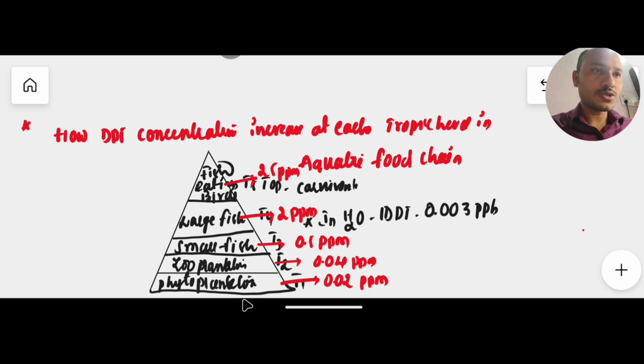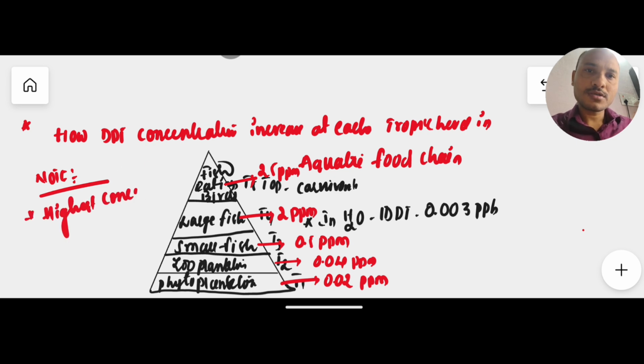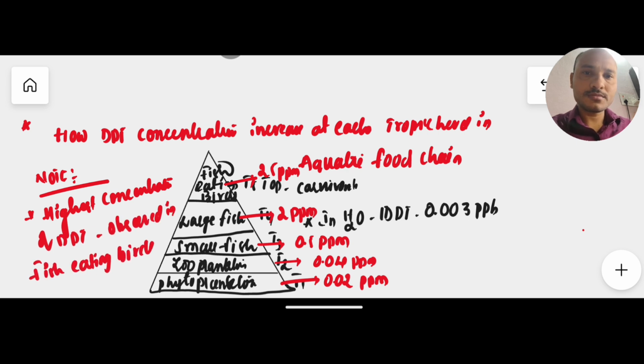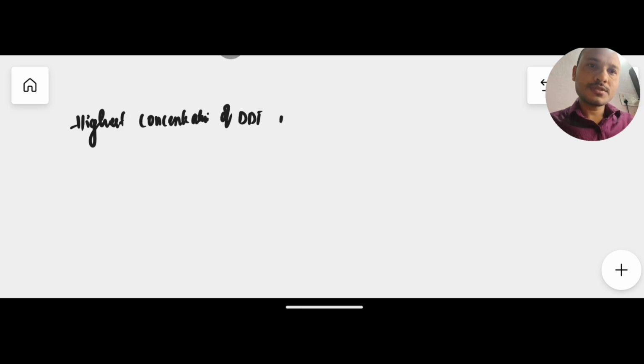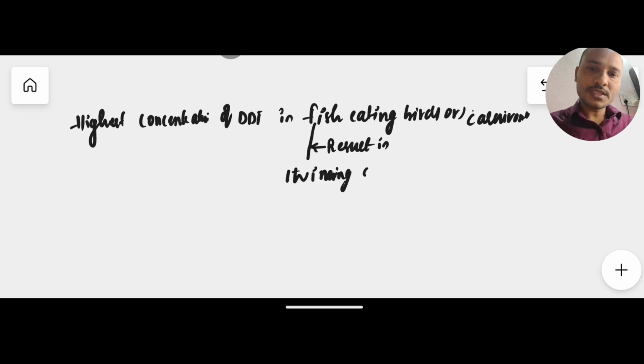See here, in each trophic level, the concentration of DDT is increased. So note, an important note here, the highest concentration of DDT is observed in fish eating birds. How much? 25 parts per million concentration of DDT is observed in fish eating birds. And since the concentration increases in each successive trophic level, the highest concentration of DDT in fish eating birds, carnivores, results in thinning of the eggshell.